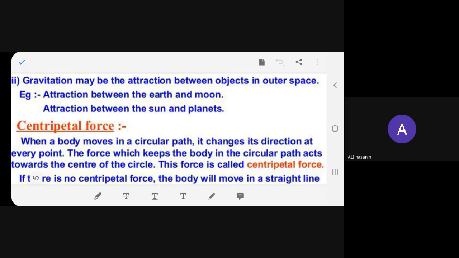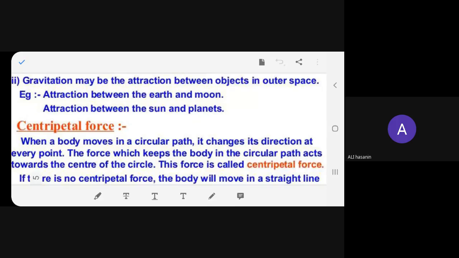Gravitation may be the attraction between objects in outer space: attraction between the Earth and the Moon, attraction between the Sun and the planets. Do you agree with it? Yes, ma'am. We have already studied.